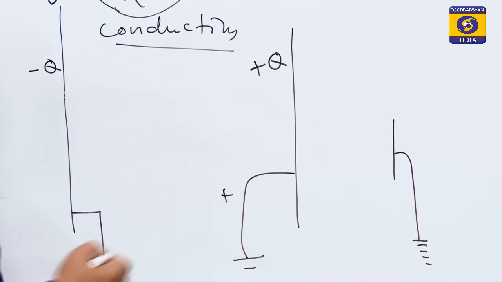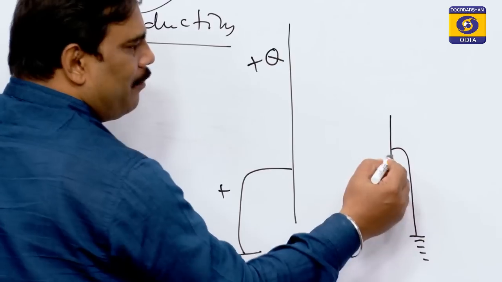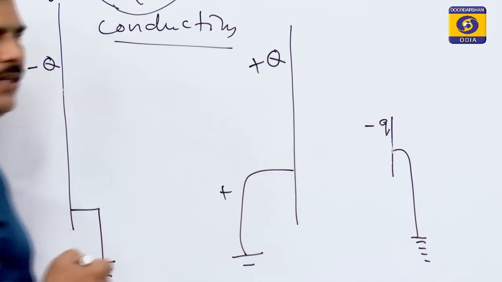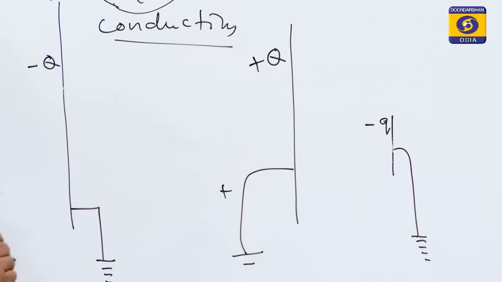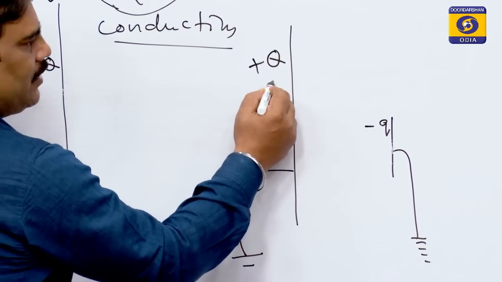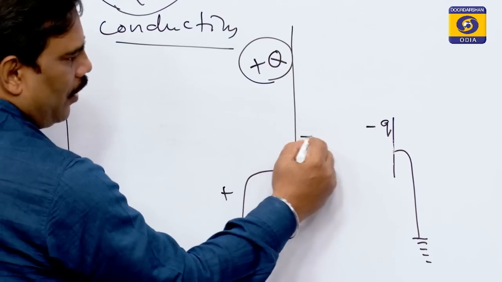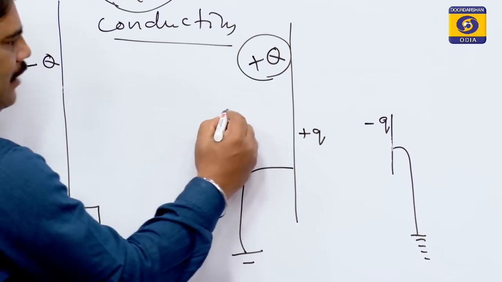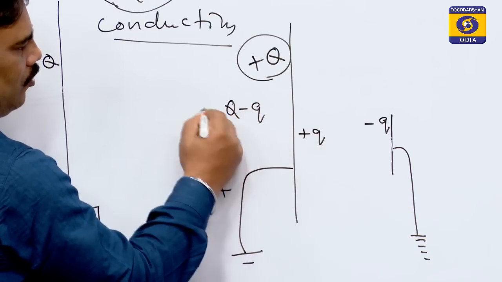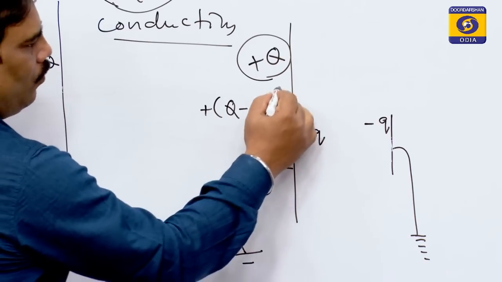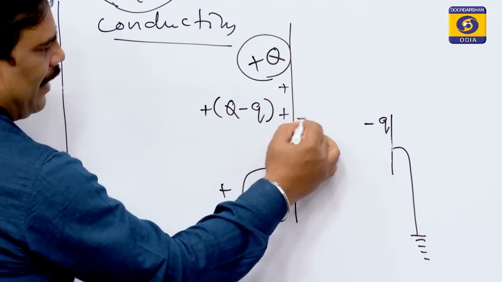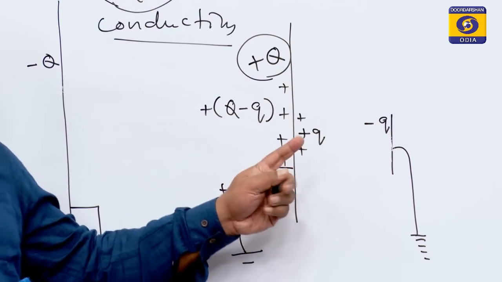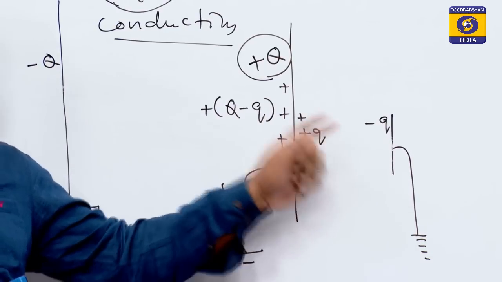In this process, what will happen? Let the maximum capacity of the smaller plate to induce a charge be minus small q. Therefore, out of this plus Q charge, plus small q will come to this side of the plate, and the remaining charge, plus Q minus q, will remain on this face. So, this will be the division of charge if the conductors have different capacity.